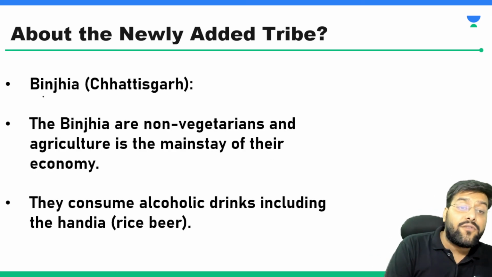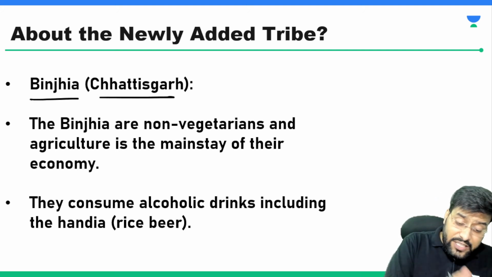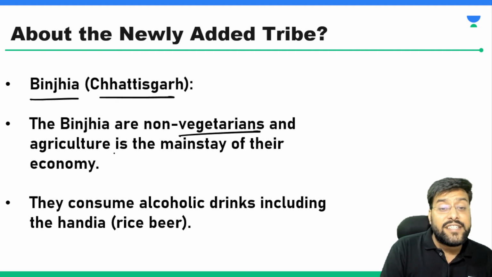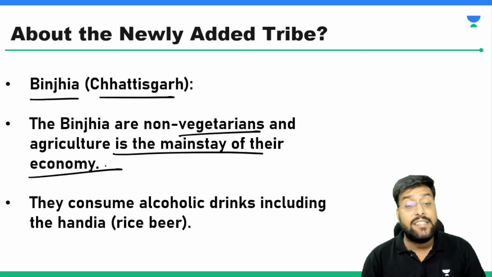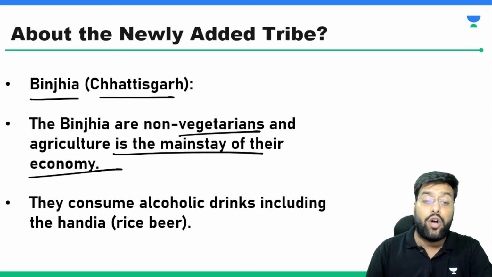Apart from it, we have Binjia. The Binjia tribe is from Chhattisgarh. We need to remember which state, which area these tribes belong to. Binjias are non-vegetarians and agriculture is the mainstay of their economy. They have been practicing agriculture in order to sustain their lives. That's the main livelihood or economic source for them.